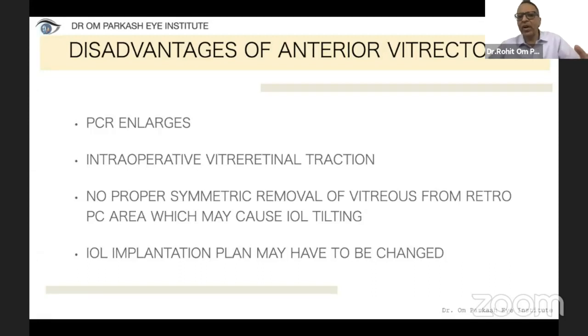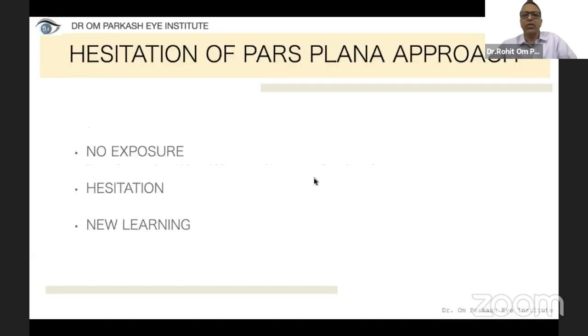There is an intraoperative vitreoretinal traction. So there is no proper symmetrical removal of vitreous from the retro-PC area, which may cause IOL tilting. The ideal situation is that we should remove vitreous adequately and symmetrically from the posterior aspect of the capsule, which is not possible with the anterior vitrectomy. And with the posterior capsule enlarging and not being able to round off, the IOL implantation plan may have to be changed. So these are some disadvantages which we come across.